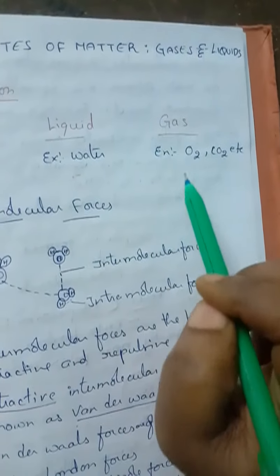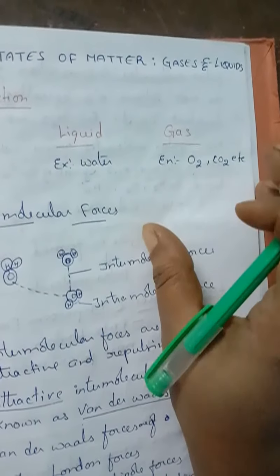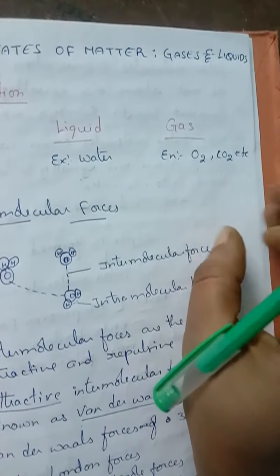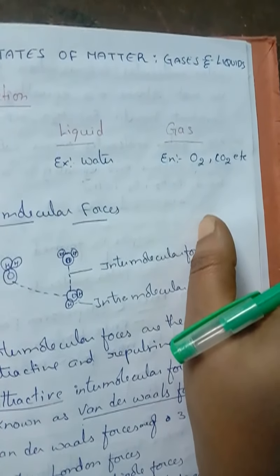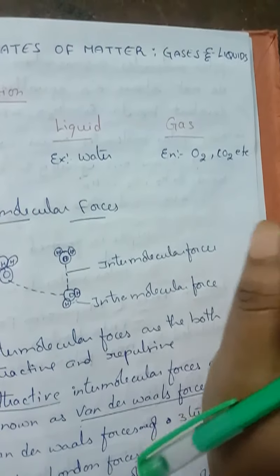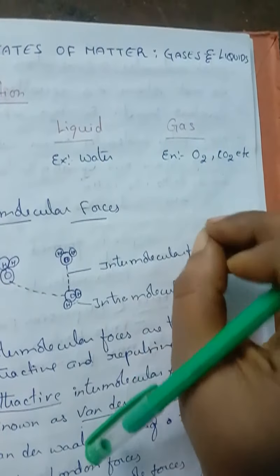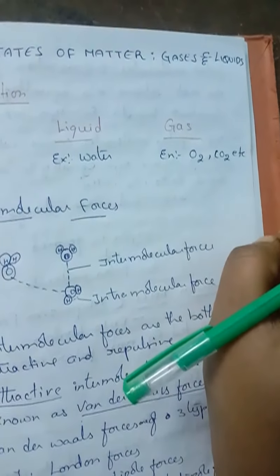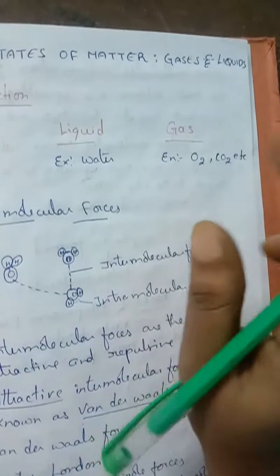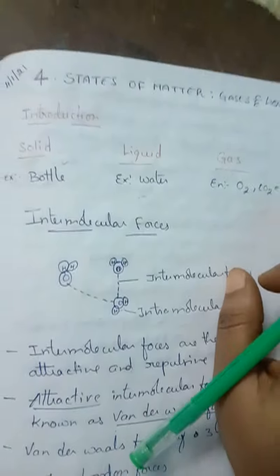When we come to the gas example, O2 or CO2, anything you can take. Here they will not have a definite shape or definite volume, understand? And here they can flow easily because the intermolecular space between the particles is very large and the force is very less. Due to that, the gas particles have no definite shape or definite volume.